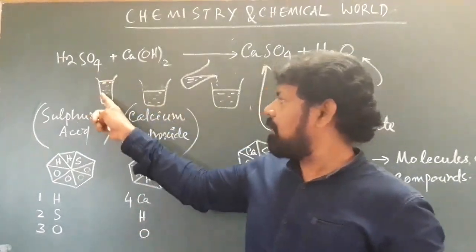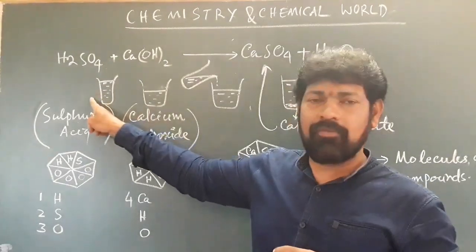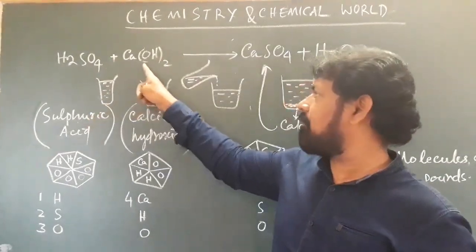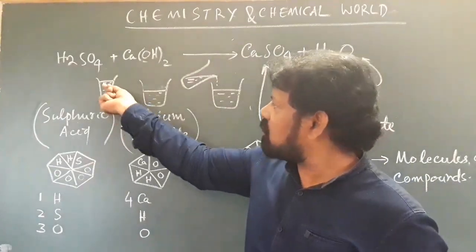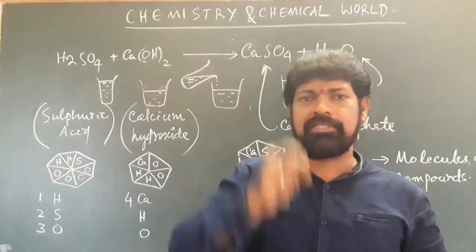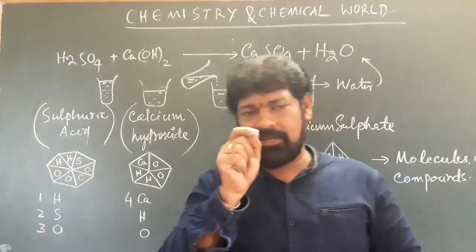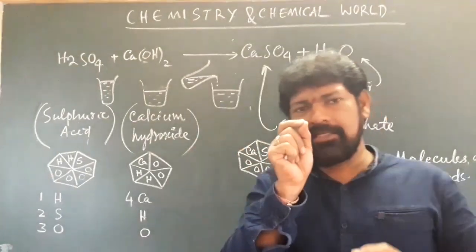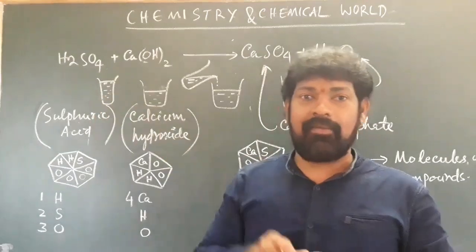Now what I took here is sulfuric acid, and what I took here is calcium hydroxide. The behavior of sulfuric acid is different, and the behavior of calcium hydroxide is also different. So let us take a small amount, a drop of this liquid, sulfuric acid, and check whether that drop is behaving exactly how the total liquid is behaving.